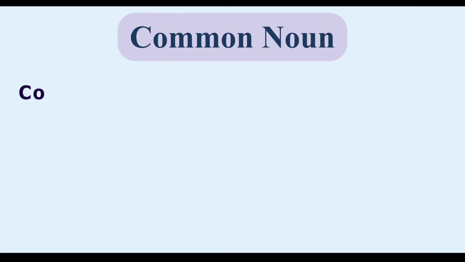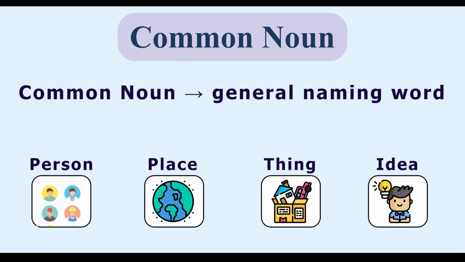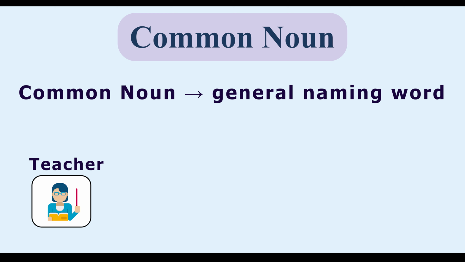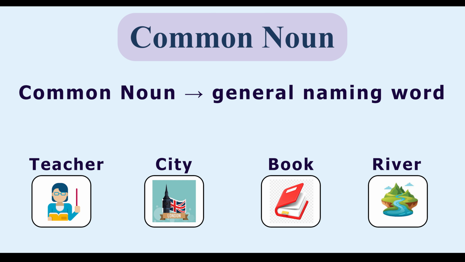Let's start with common nouns. A common noun is a general name given to people, places, things, or ideas. These do not start with a capital letter unless they begin a sentence. Examples include teacher, city, book, river, general names we use every day.